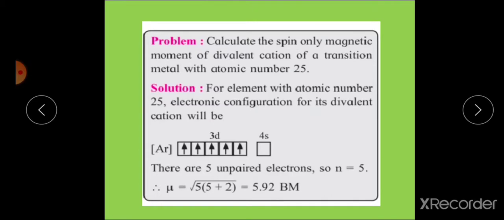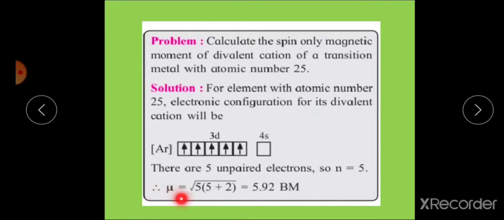The electronic configuration is argon having 18 electrons plus 3d5. 18 plus 5, there are 23, and the 4s orbital is empty. Therefore, there are 5 unpaired electrons. So, small n, the number of unpaired electrons, is 5. Put the value of n into this formula.